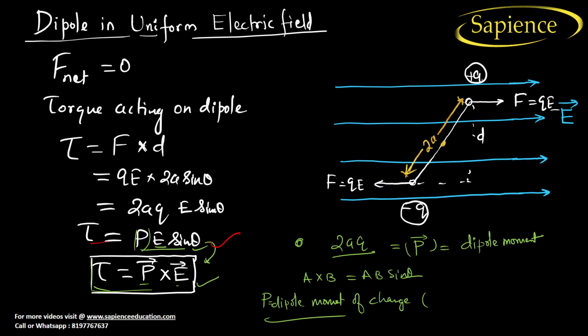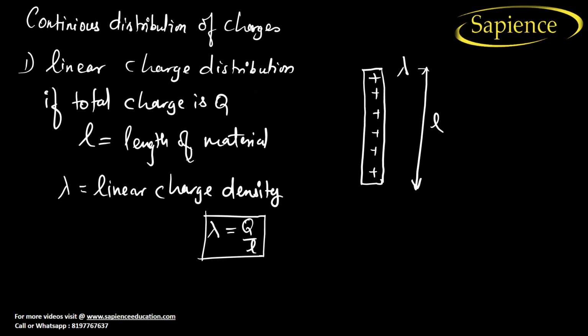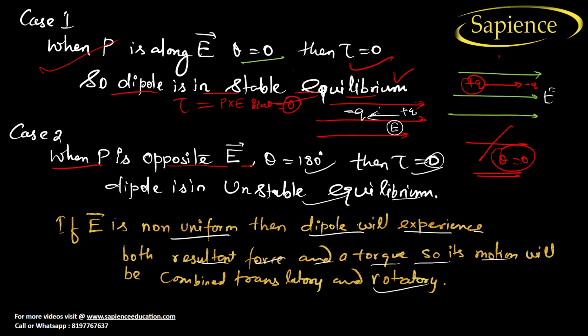See here, if the force is like 10 Newton in this direction, and here it is 11 Newton, the whole dipole will try to move in this direction, because a net force of 1 Newton is acting in this direction. This is a very key factor. I hope you have understood this.